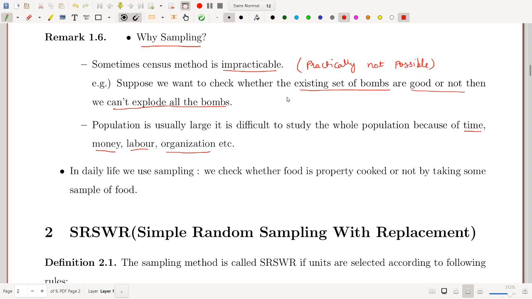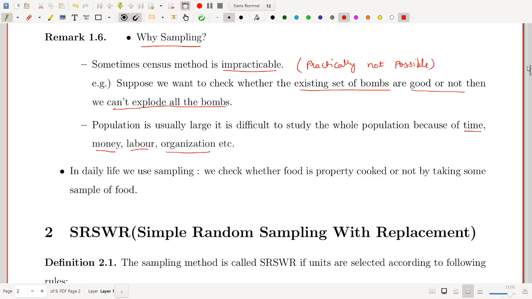So sometimes census method is impracticable, in that case we must use sampling method. And sometimes population is very large and requires more time, money and other things, so in that case also we have to use sampling methods.